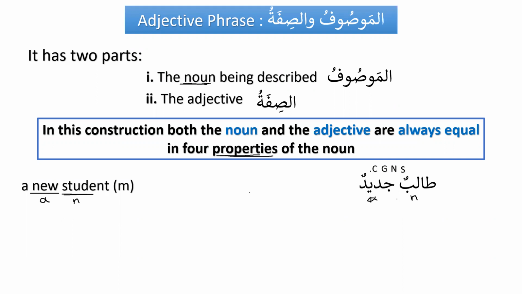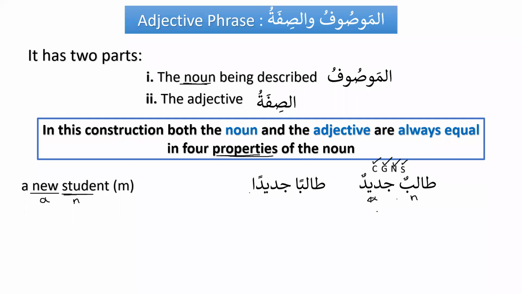So when we get all four checks, that means our adjective phrase is ready. We have to have four checks, C, G, N, and S, as we say, four dimensions or 4D properties of the noun. And now it is a complete adjective phrase, mawsuf and sifa.